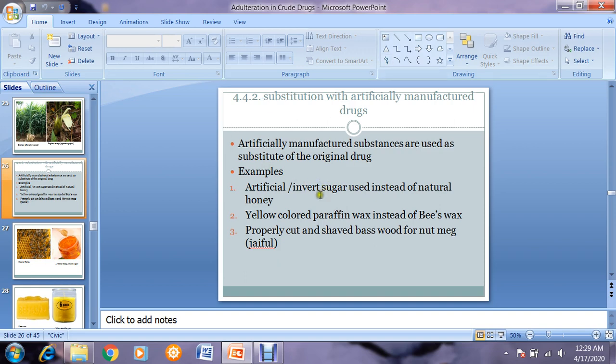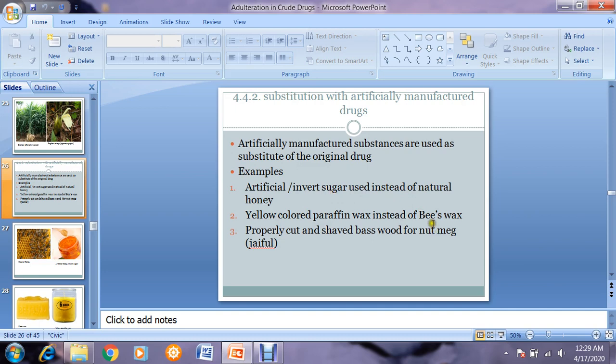So artificial honey, different kinds of artificial substances are used in place of natural honey, which you will read in detail in your 4th semester, inshallah.